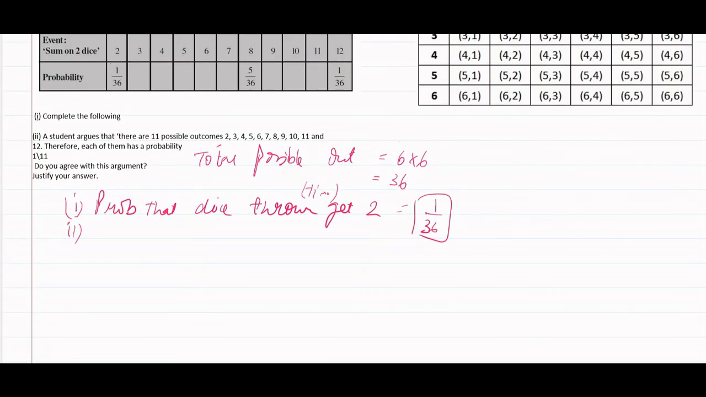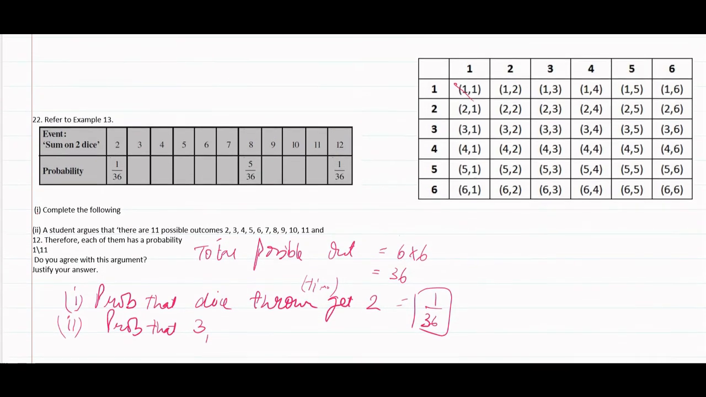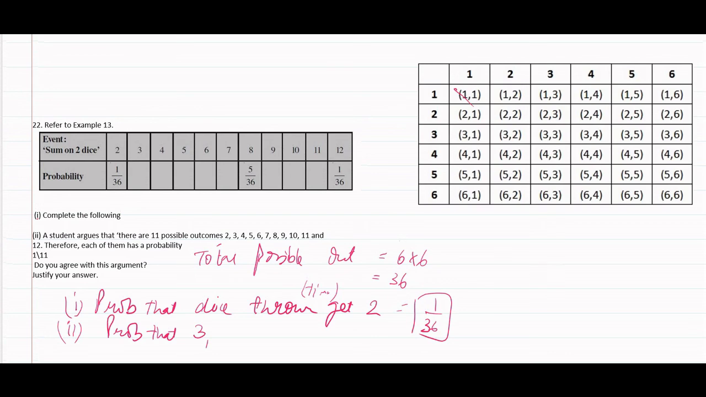Let's check the second one. Probability that the number we get by throwing 2 dice is 3. So 1 plus 2 is 3 and 2 plus 1 is 3. Two possibilities. So here we can write 2 by 36. First we will fill up the table. Now what is the probability of getting 4 when 2 dice are thrown? So 1, 2 and 3. 3 by 36.